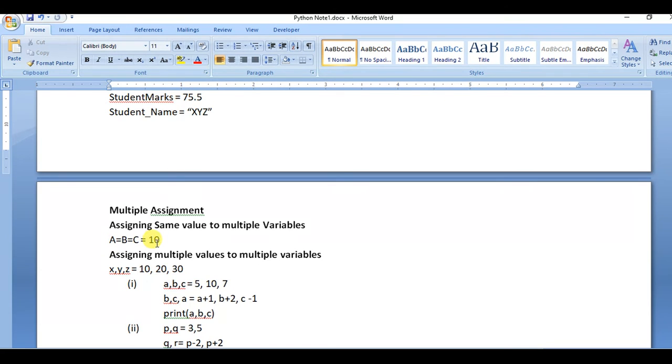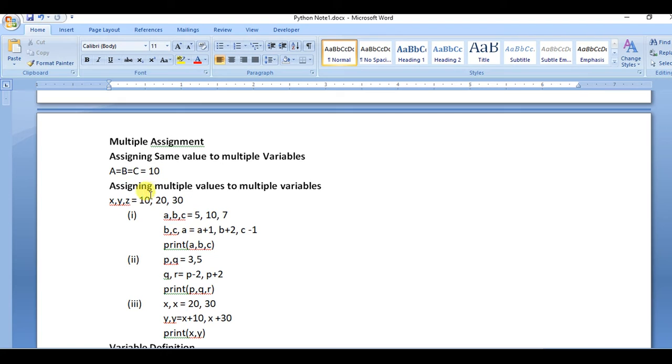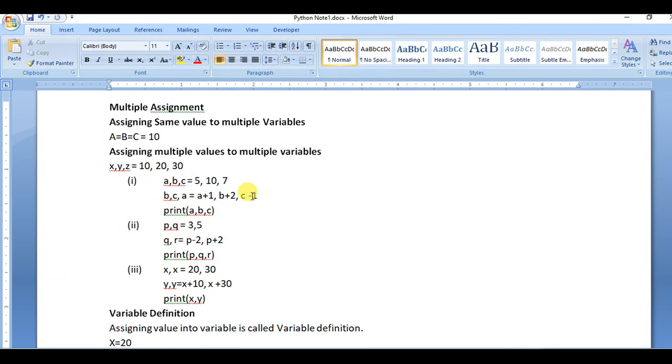Okay, next is assigning multiple values to multiple variables. For x, y, z, these are the values you want to assign, so sequentially they will be assigned. 10 will be assigned to x, 20 will be assigned to y, and 30 will be assigned to z. So sequentially it will assign the values to the variables. In this way you can assign multiple variables.